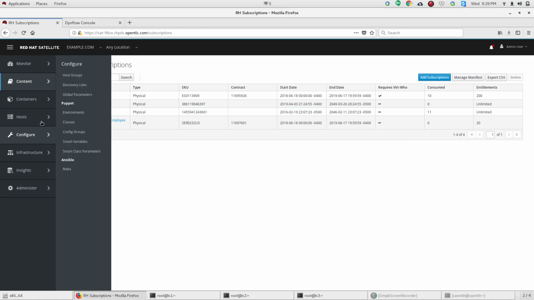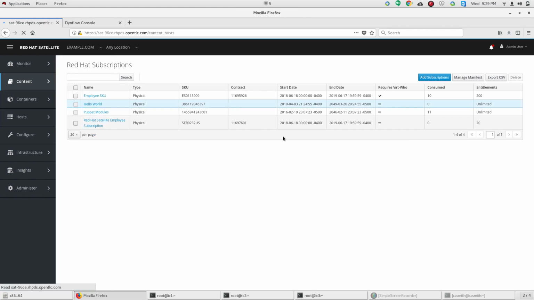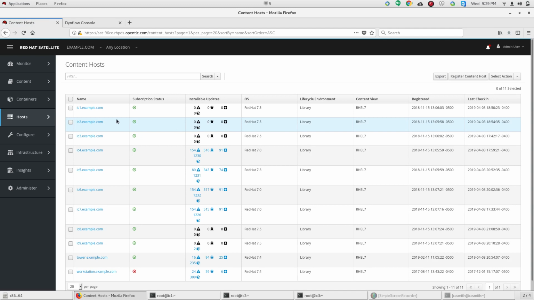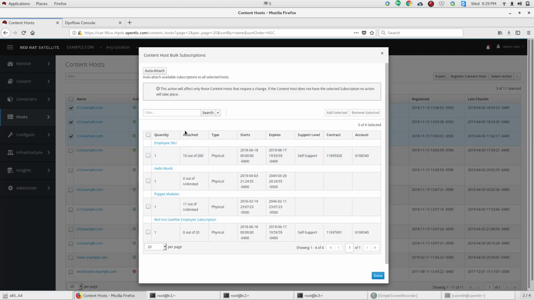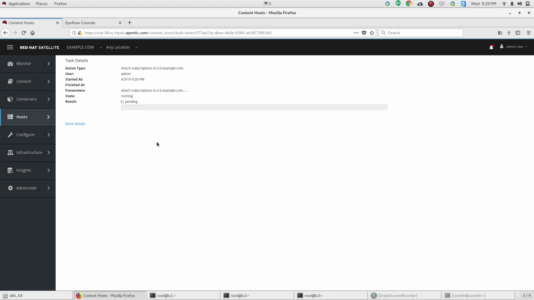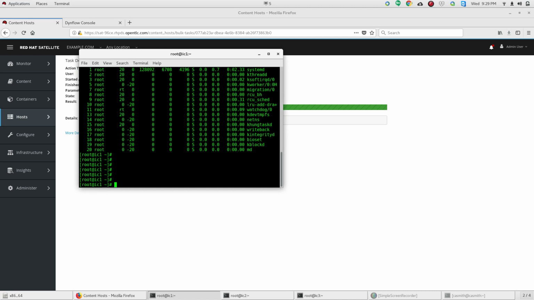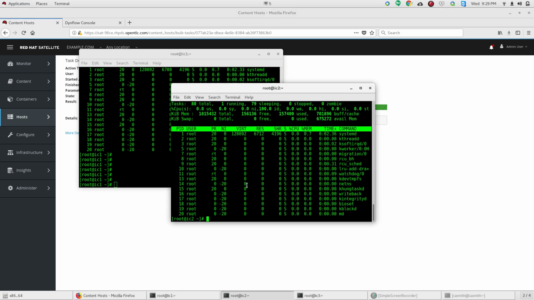So let's go in and we're going to attach these subscriptions to a server, to the 3 servers that we're actually going to be working with. So IC 1, 2, and 3. We're going to manage subscriptions, and we're going to add that Hello World subscription. This is important and easy to forget. So you want to make sure that the product subscription is added.